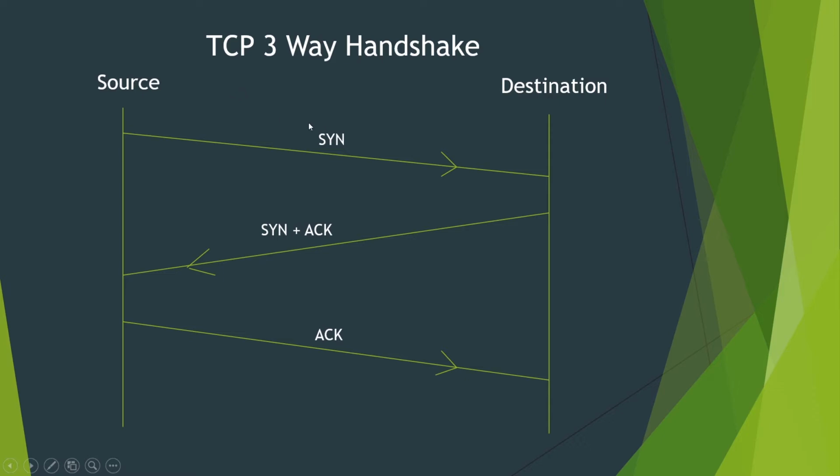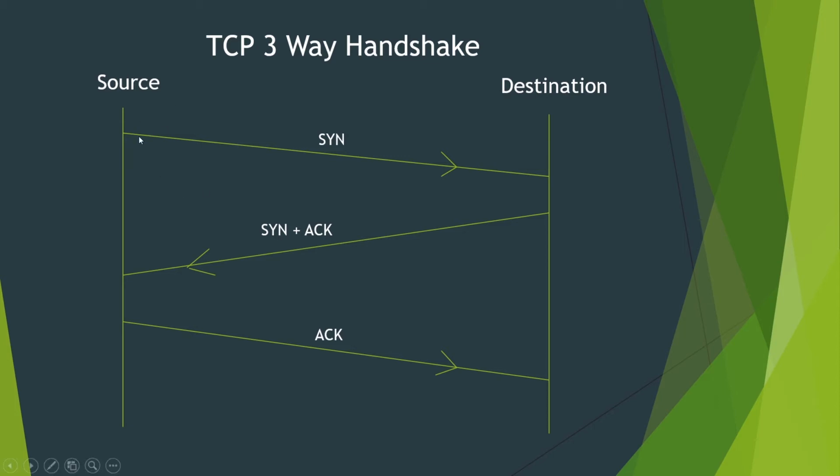So this is done in three ways. I mean, one communication in a three-way handshake. First, if the source wants to communicate with the destination via the TCP protocol, it sends a network packet with a SYN flag in it. At the transport layer, the data being sent is generally called packets; from the network layer up to the application layer these are generally called packets, in the data link layer it's called frames, and in the physical layer it's called bits. But in general we will call them packets because we just deal with high-level applications.